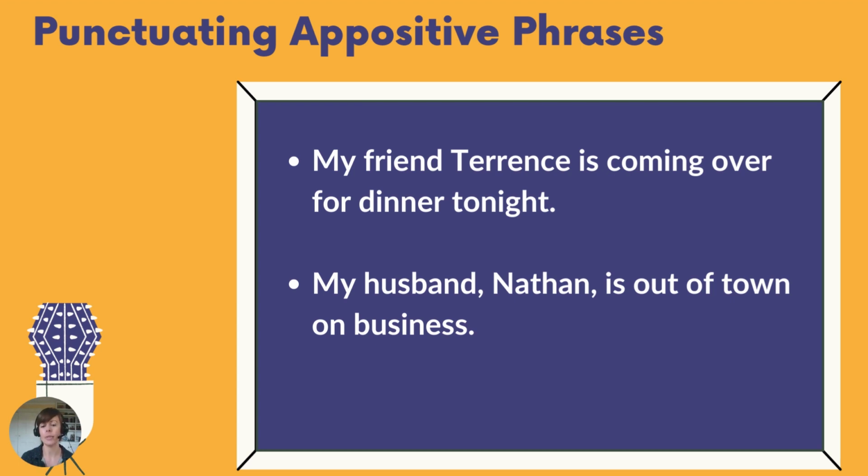In the second sentence, my husband Nathan is out of town on business. Well, typically people just have one husband, right? So we really don't need Nathan's name to be there, because if we know the speaker, we probably know who the husband is. The husband is the husband, no matter what his name is. The friend, we can have more than one, so we want to specify. The husband, probably just have one, so we don't necessarily have to specify the name. So we are offsetting the appositive there with commas, a comma before and a comma after, because it's not essential that we name the husband.